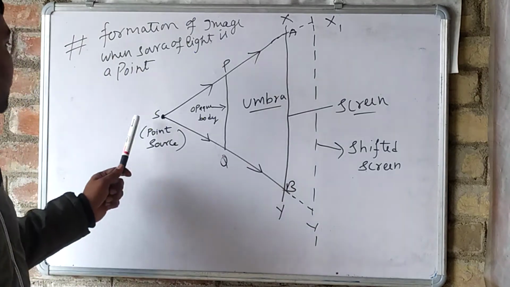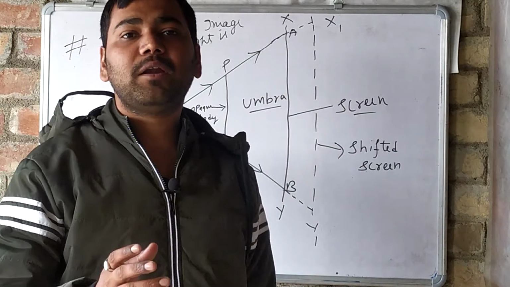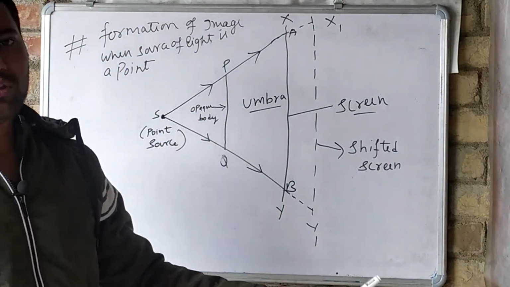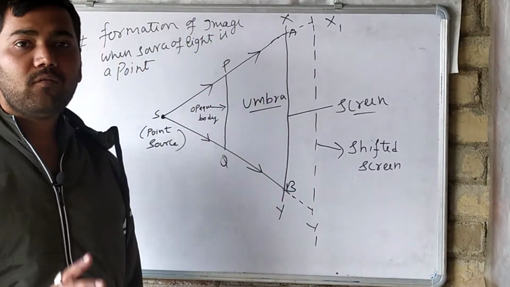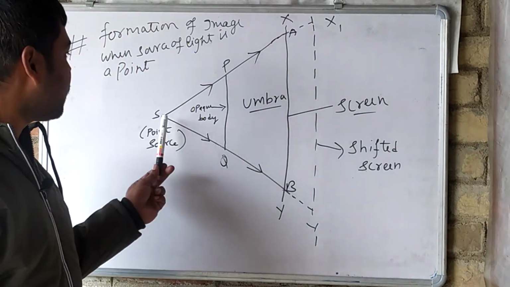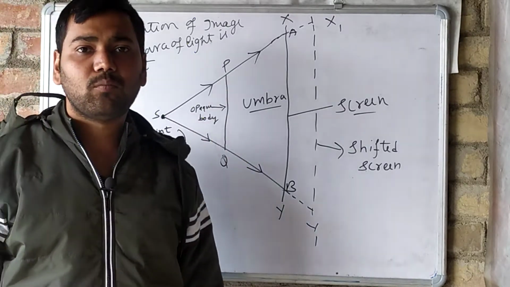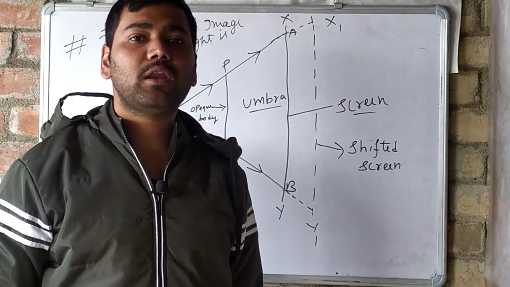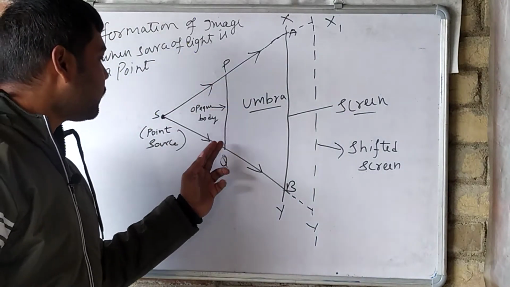Now what happens when the rays of light start emitting from the point source? It will follow the rectilinear propagation of light. We have taken two paths of the light. Why? Because the rest of the light emitted from the point source will stop because of the opaque body. What is an opaque body? An opaque body is a body which does not allow light energy to pass through it. So the rest of the light will stop because of the opaque body.